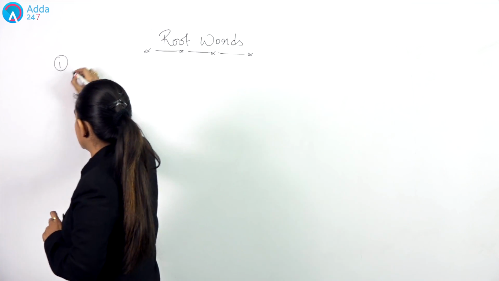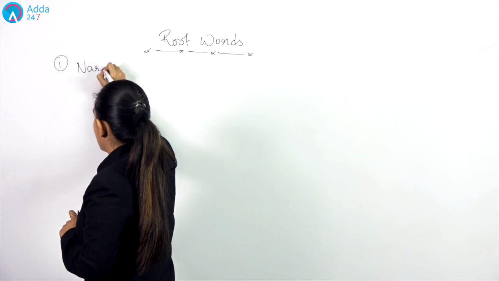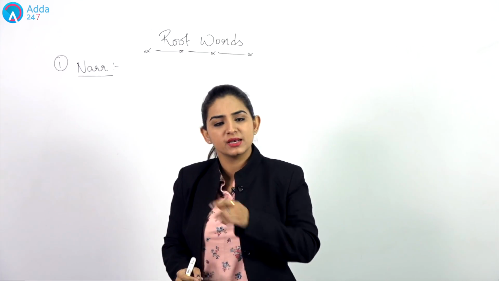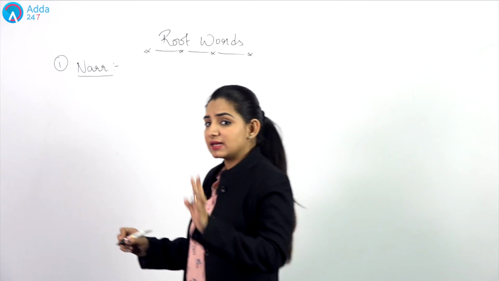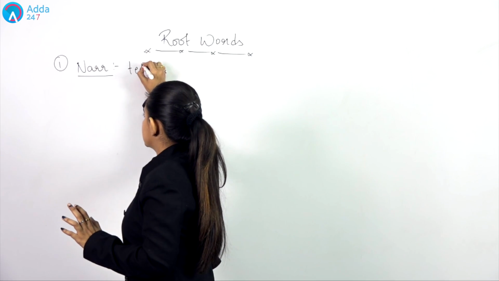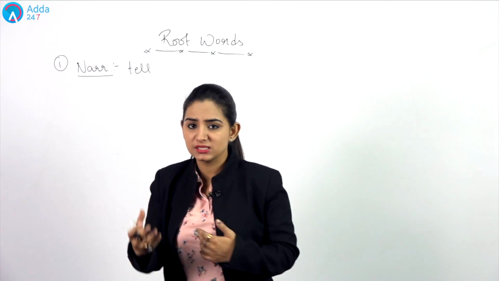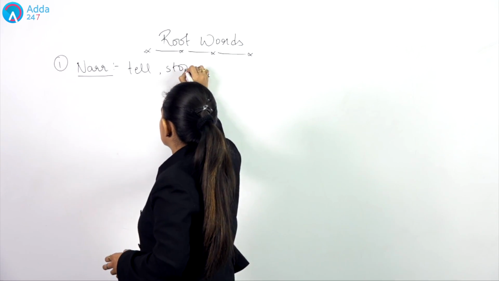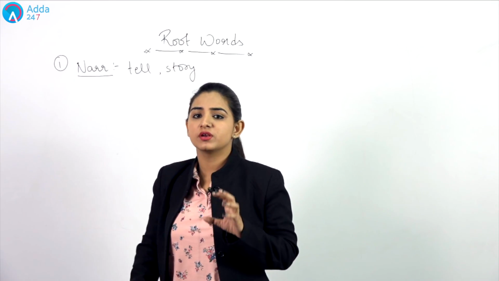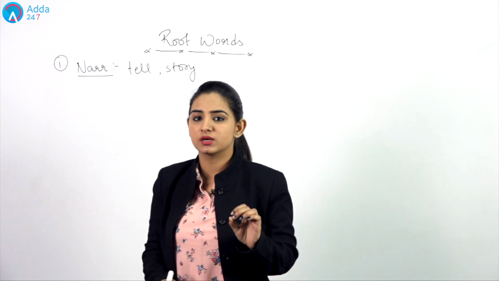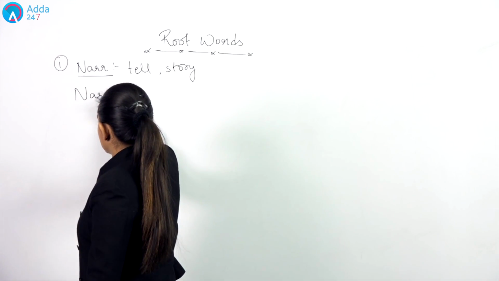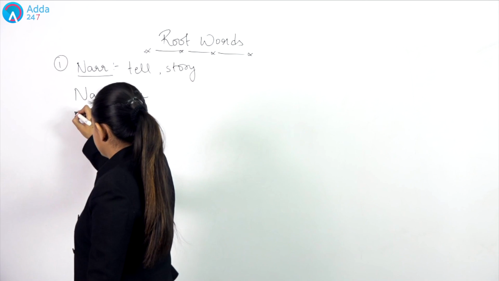The first root word for today is NARR. So wherever you get NARR written in any of the words, that talks about only the telling part, that means you are expressing something through words, or it can talk about a story, an incident. Whatever you're expressing about an incident, that is what we relate to NAR, right? Now the words that can be formed through this is narrative,